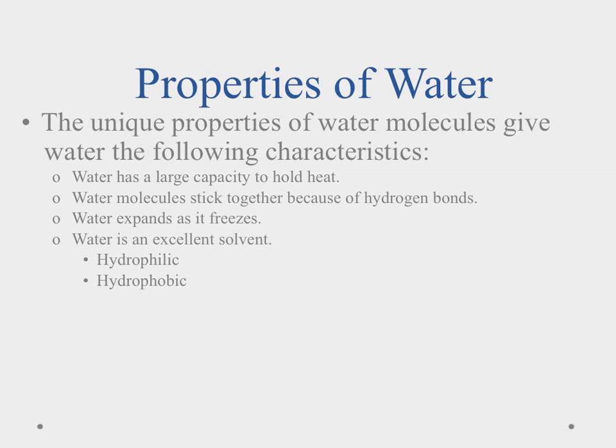So because water has a unique formula, it gives it a bunch of unique properties as well. One of them is this idea of large capacity to hold heat. What that means is it takes a little bit more energy to heat up the water molecules and make them move apart, so they store that heat energy there, but then they also take a longer time to come back down in temperature. So that works a lot of times as a buffer, or it keeps the milder conditions. So if you lived on an island surrounded by water, you would notice there weren't such drastic temperatures, and that can make for a milder climate.